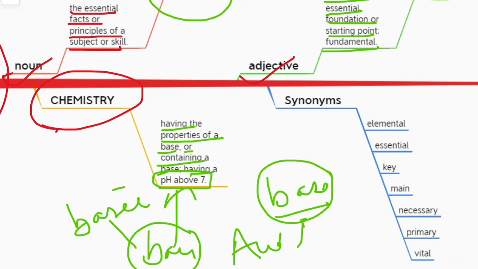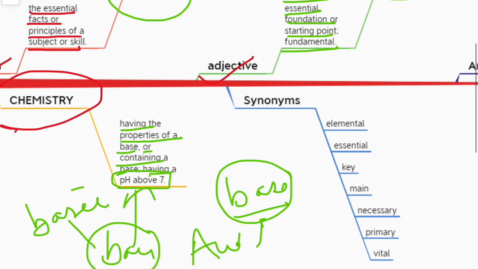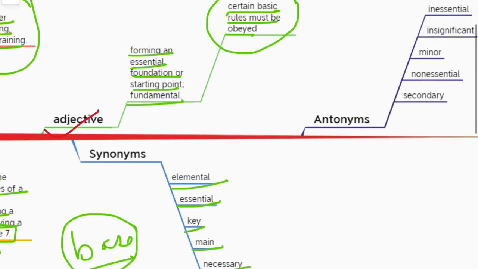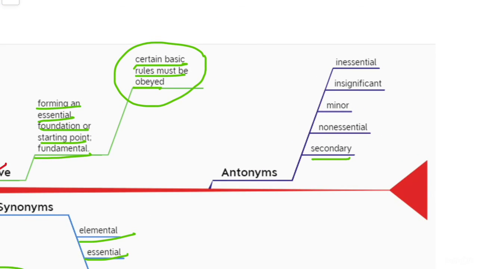Okay, now let us move forward. Let us see some of the synonyms of basic: elemental, essential, key, main, necessary, primary, and vital. Now, let us see some of the antonyms also: secondary, non essential, minor, insignificant, or inessential. So this is one of the important words you should understand.